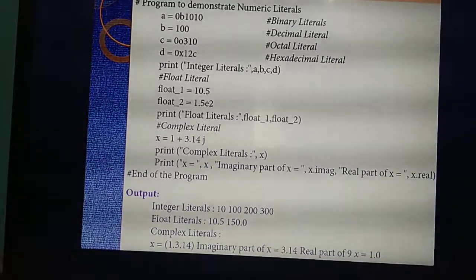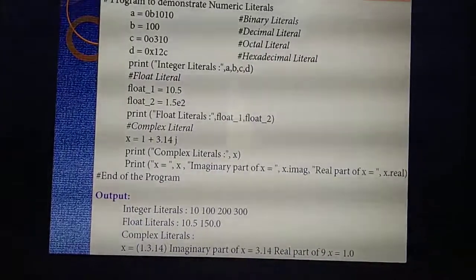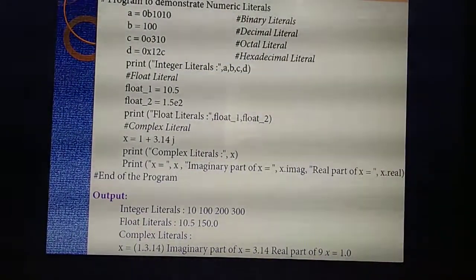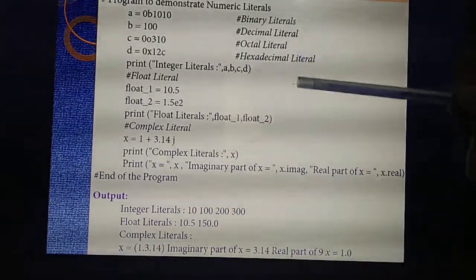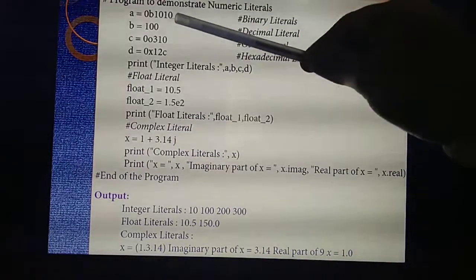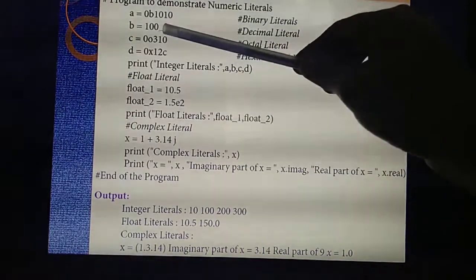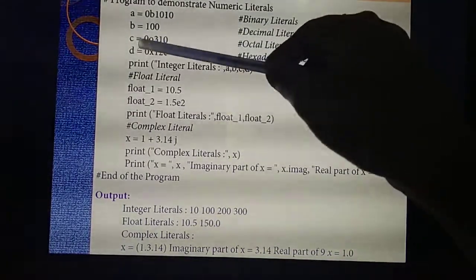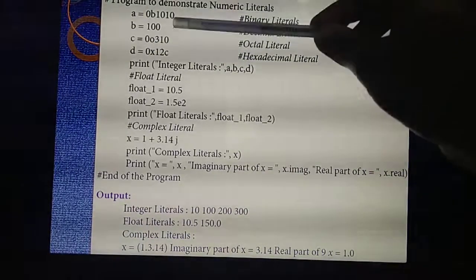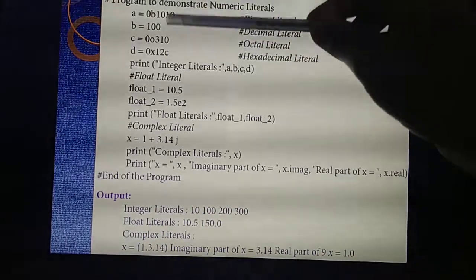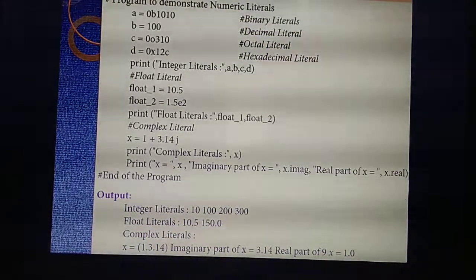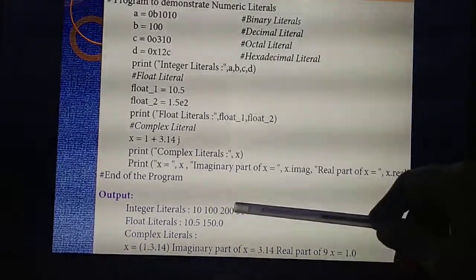Next what you will do? You are going to run this program. So listen. While you are running the program, what output will you get first? Integer literals. What's the value of a? Binary format, that means a is 10. Then what's the next one? 100. Then this value 300 and 310 is converted in integer format, so the value is 200. Next this also is converted in integer format. Value is 300. That's integer.